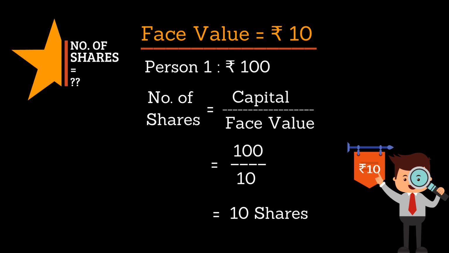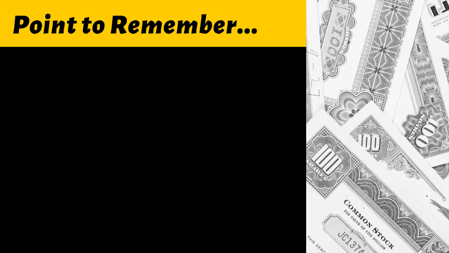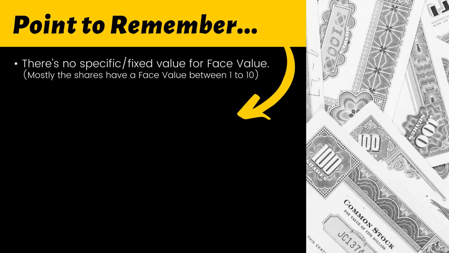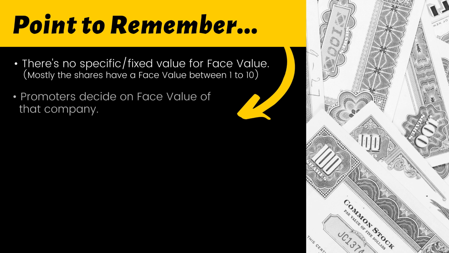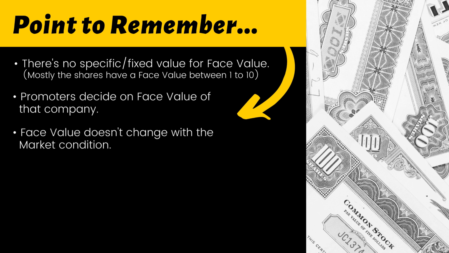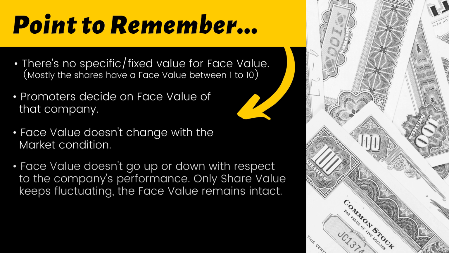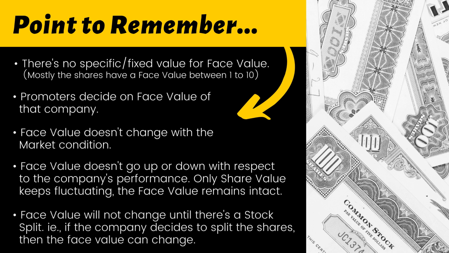In olden days, when they used to have physical shares called share certificates, that's where this face value actually came into existence. One thing to note is that there is no specific value that should be the face value. There can be any number kept as per the promoter's wish. Face value does not change with the market conditions. That means face value does not go up or down with respect to the company performance. With company performance, only the share value keeps fluctuating, but the face value remains intact. Face value will not change until there is a stock split. That means explicitly the stock has to be split for a change in the face value.